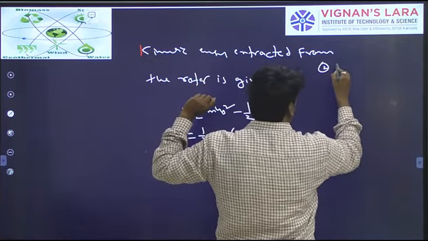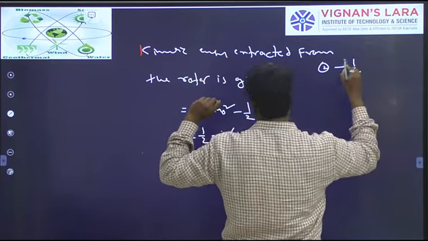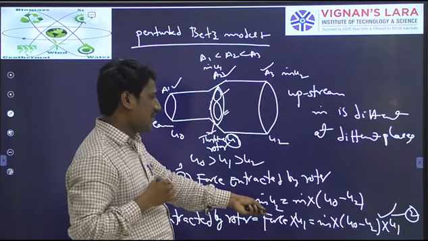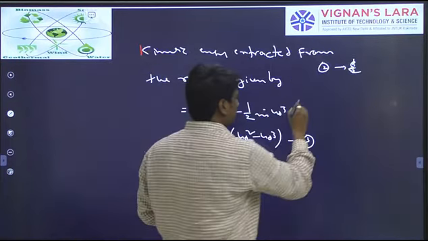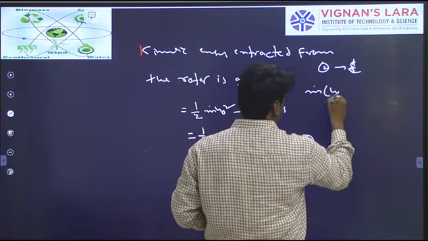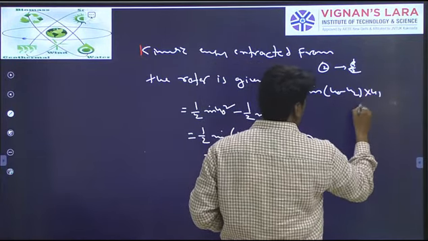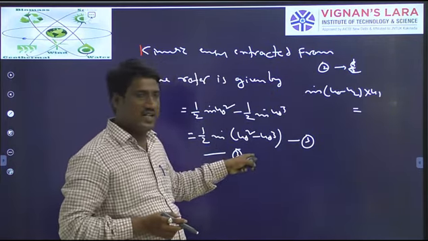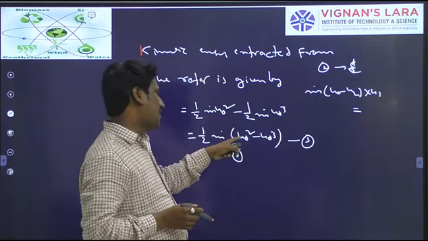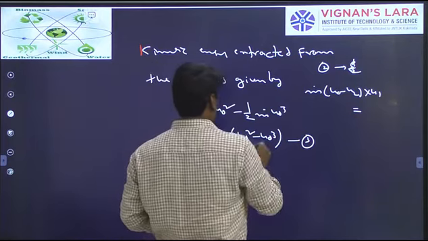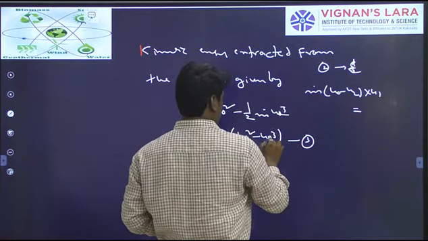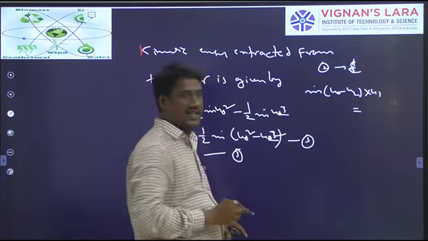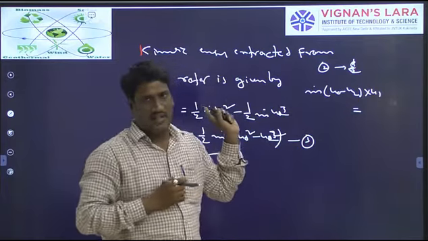We also have the second equation we derived earlier: power extracted is m dot (u0 minus u2) into u1. In a different way, using kinetic energy, we have calculated power extracted as half m dot (u0 square minus u2 square). Both will be equal.